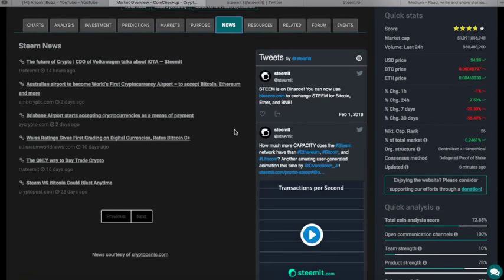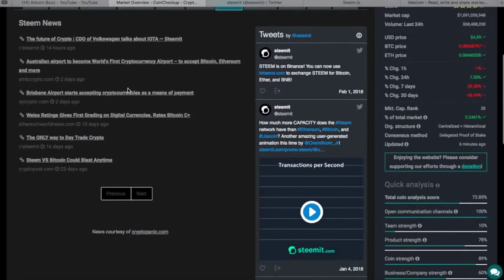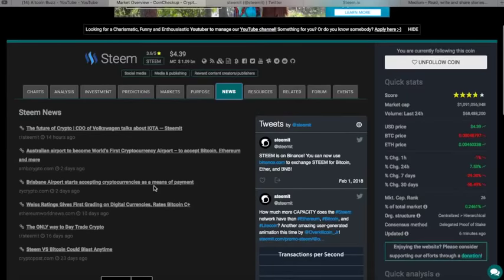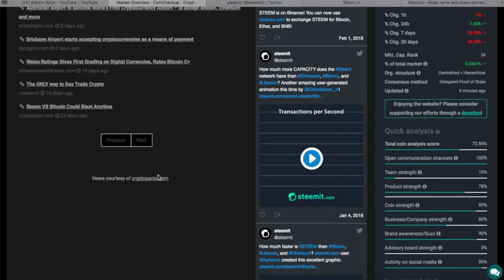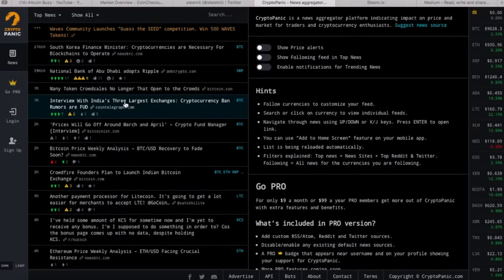The news tab. I want to find out on these, is there an active Twitter channel? You can link to each Twitter right here off of this page. You can find out the news stories from the last several days. Look at this on Steem. 14 hours ago, 2 days ago, 2 days ago, 10 days ago, 16 days ago. Are there people out there talking about it? This is sourced as cryptopanic.com. Ooh, let's go to that. I want to show you that. I looked at it earlier. Cryptopanic.com. But it's clickable right off that. Look at all these news stories. Did you guys know about this? Check it out. It's a great resource.